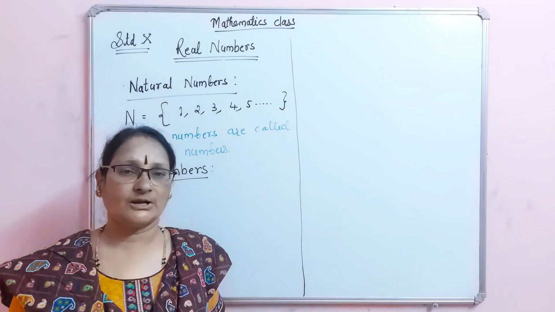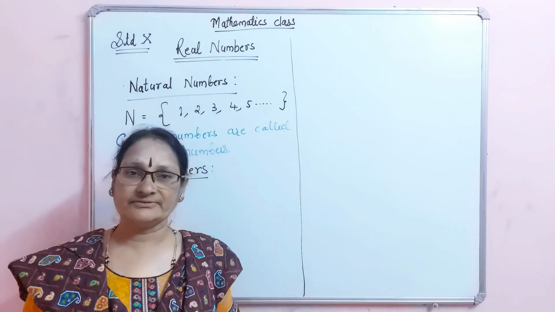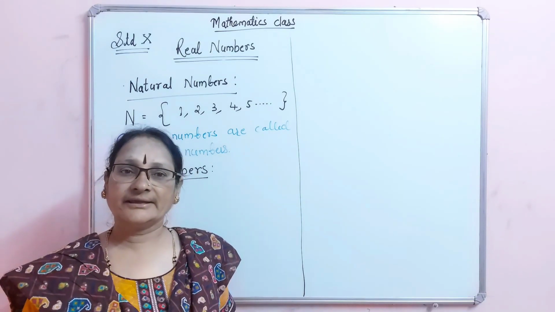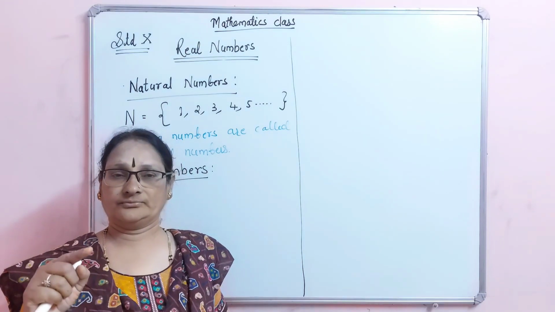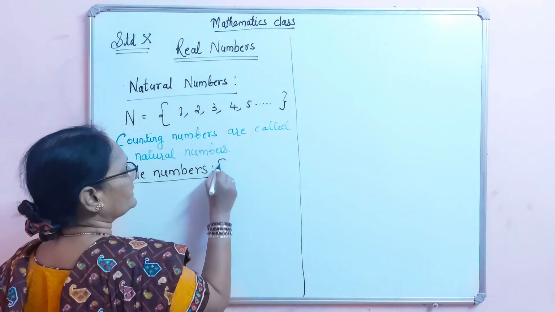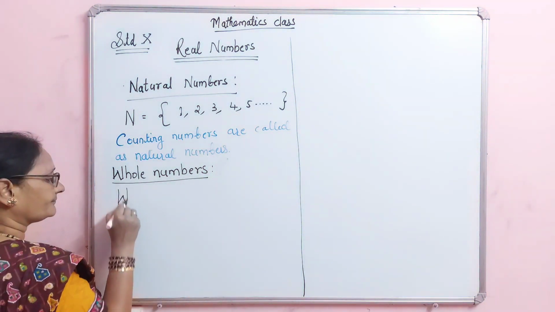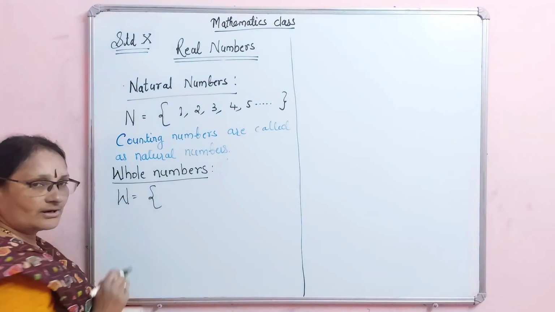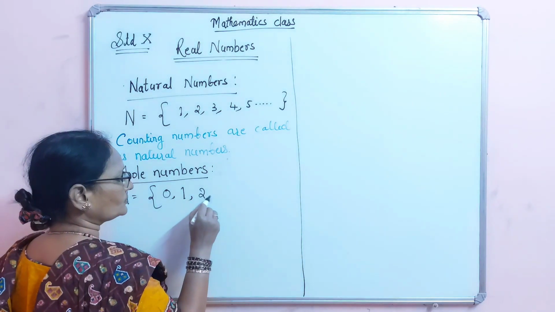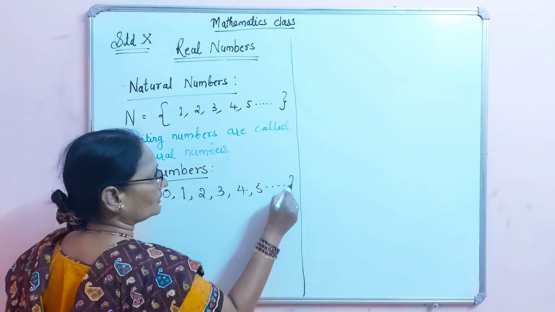Operations means, you know the fundamental operations of mathematics are addition, subtraction, multiplication and division. Under those operations they got 0. So whole numbers are denoted by letter W and whole numbers start from 0, 1, 2, 3, 4, 5 and so on.